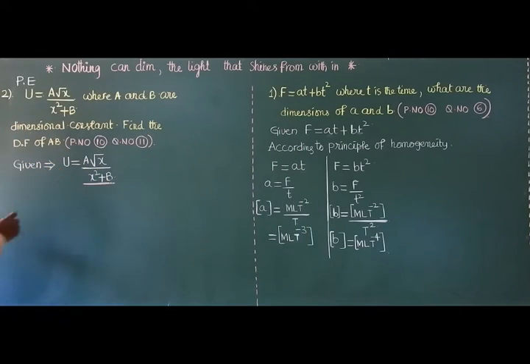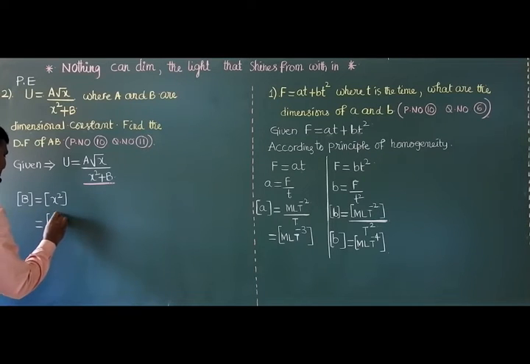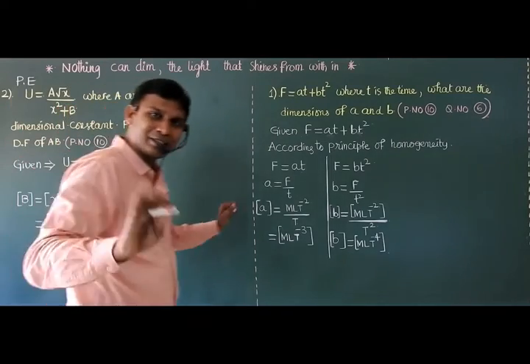So x square plus b, they are added because the dimensions of b is equal to the dimensions of x square. What is x? X is measured in meters. Meters means length. It is a kind of length. So L square. Over. Answer B is over.